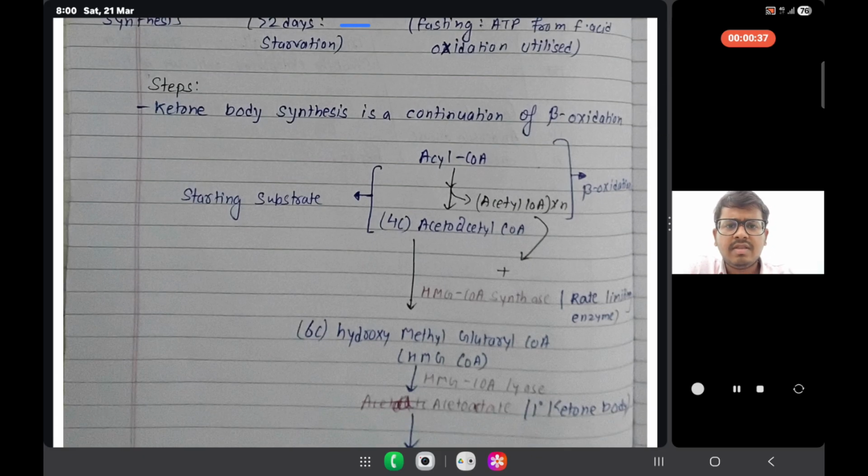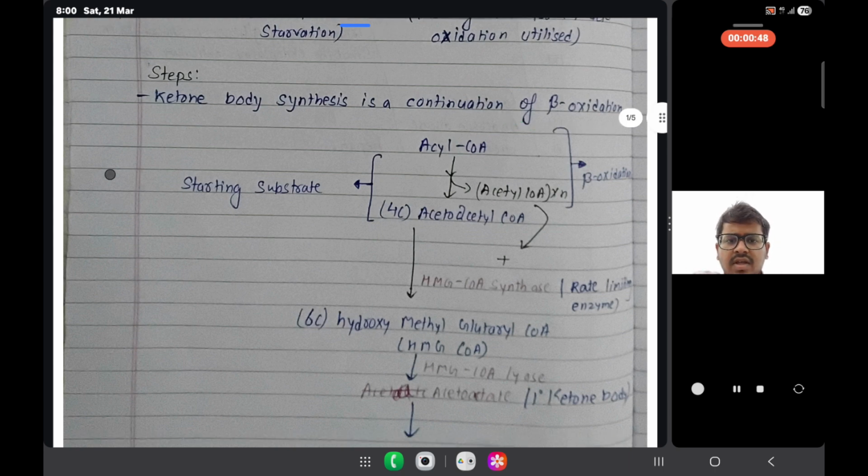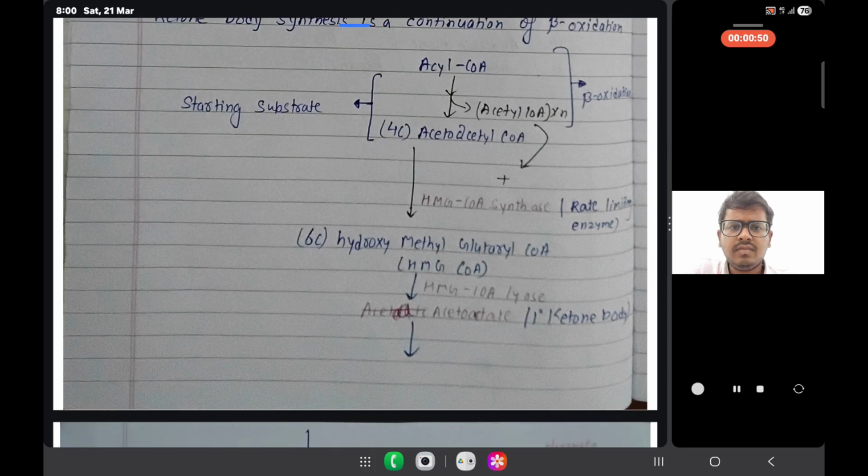Ketone body synthesis is basically a continuation of beta oxidation. Actually what happens here is that acyl coenzyme A yields acetyl coenzyme A, multiple acetyl coenzyme A. Then when acetyl coenzyme A reacts with acetoacetyl coenzyme A, in the presence of HMG coenzyme A synthase, we get the 6 carbon compound.